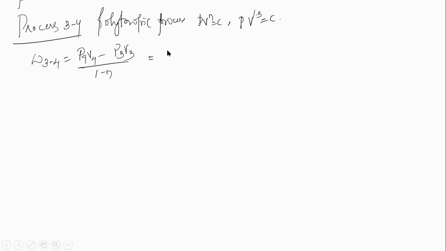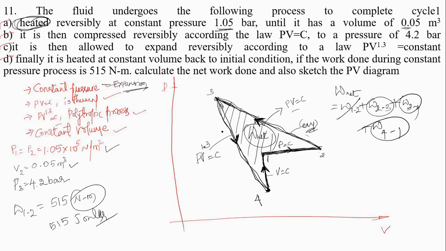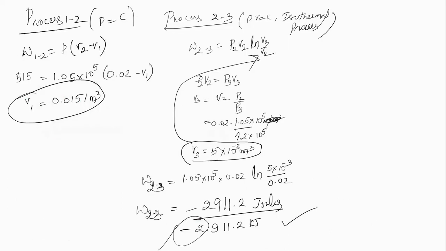P4 we don't know, V4 is also unknown, but look at the PV diagram. Here one more thing you can grasp: V1 is equal to V4. That means whatever you calculated here as V1, this V1 is